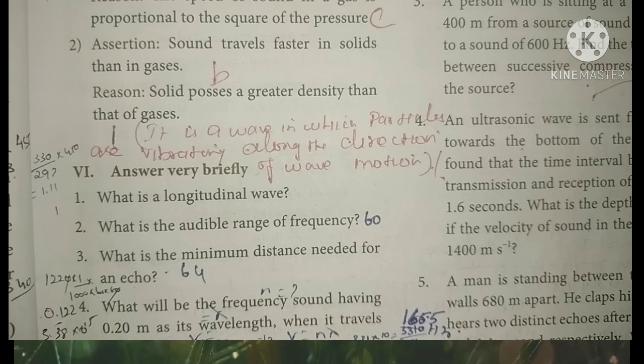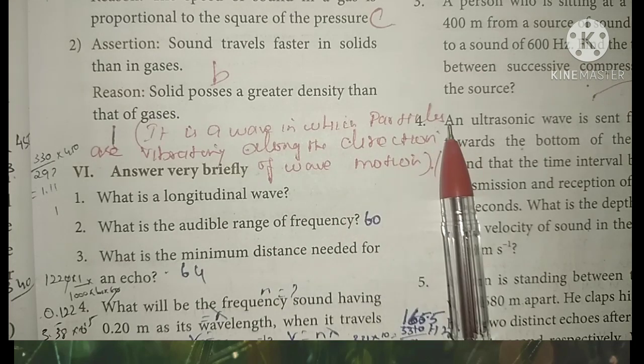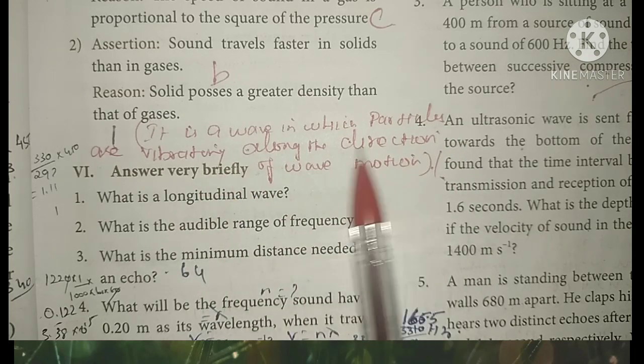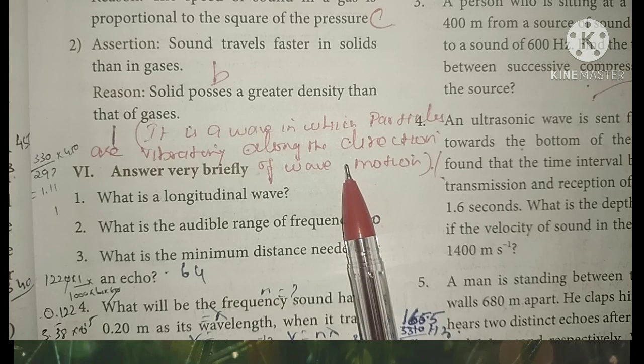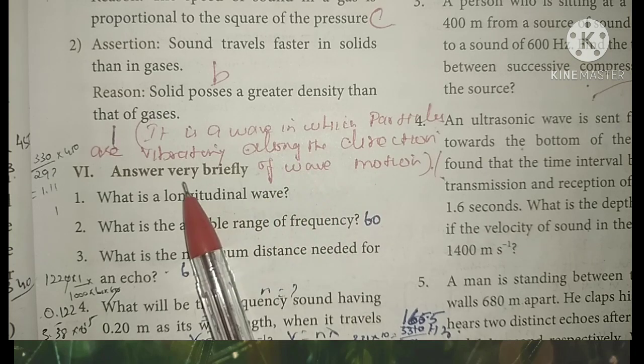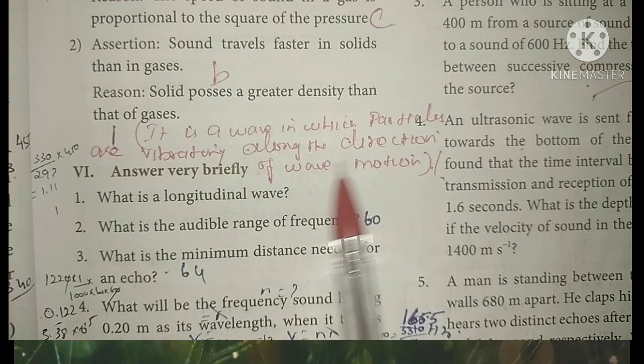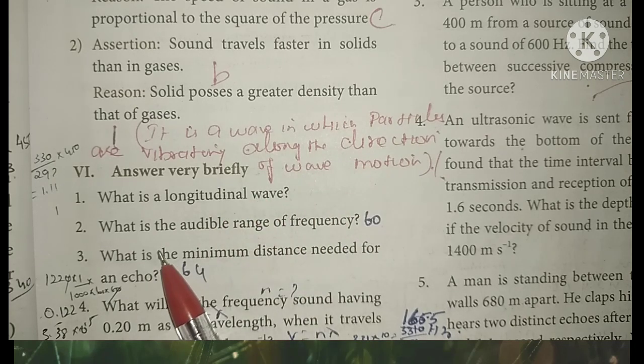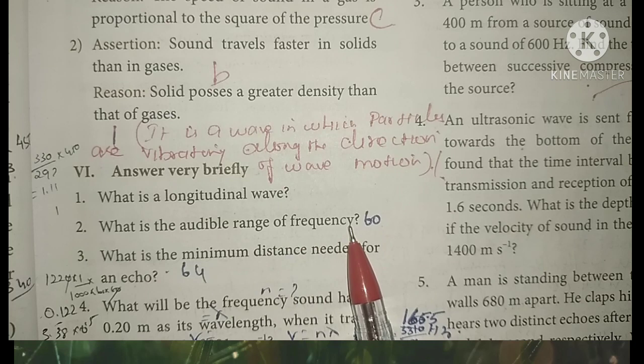Write it in your note or in the book itself. It is a wave in which particles are vibrating along the direction of wave motion. A wave in which particles vibrate along the direction of wave motion is called what type of wave? Longitudinal wave.